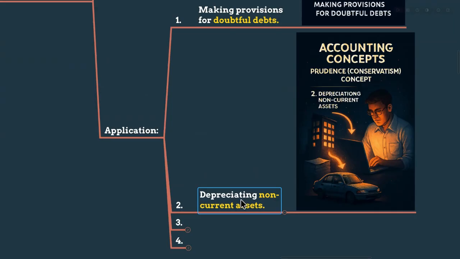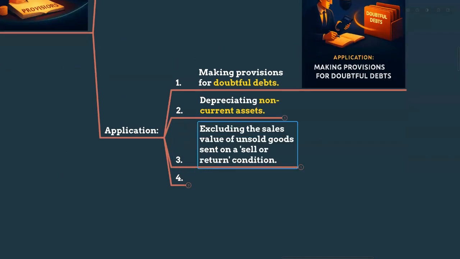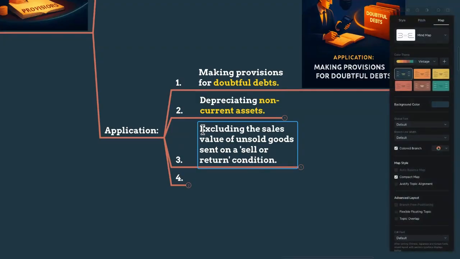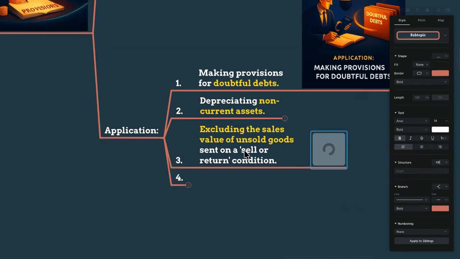So we depreciate non-current assets and provide for that, based on this prudence concept. As well as that, we are excluding the sales value of unsold goods sent on a sale or return basis.